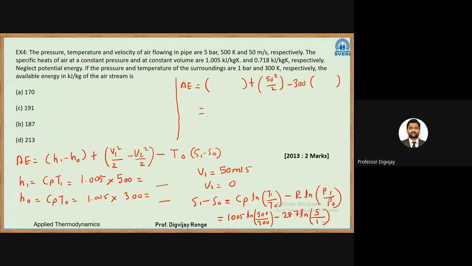They directly said to neglect potential energy, so we do not consider potential energy. We have considered kinetic energy here, then flow energy, then minus the irreversibility in the system, T naught delta S. This is a loss, this is kinetic energy, and this is flow energy.